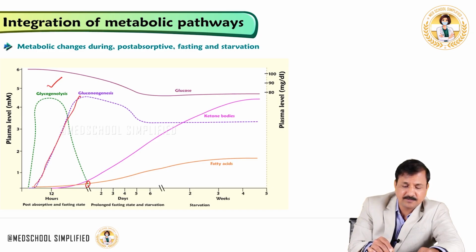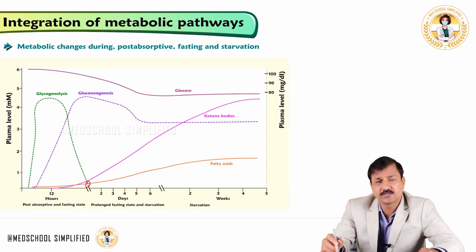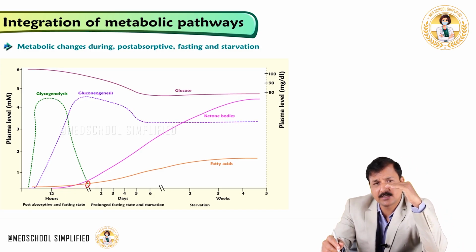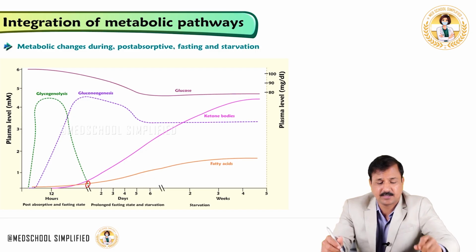it becomes peak by 24 hours, and from there onwards it will stay at peak for another 4 to 5 days, and slowly it drops to a certain level, and then it is maintained at that particular level. So gluconeogenesis will be at peak in the first week of fasting and starvation, and then it dips in the second week and is maintained in that particular phase.